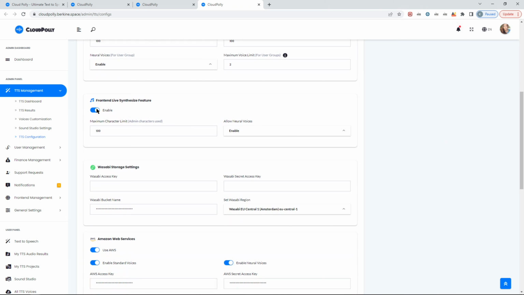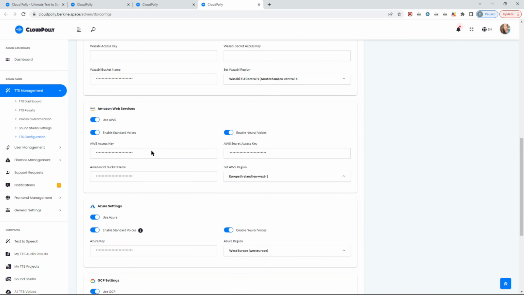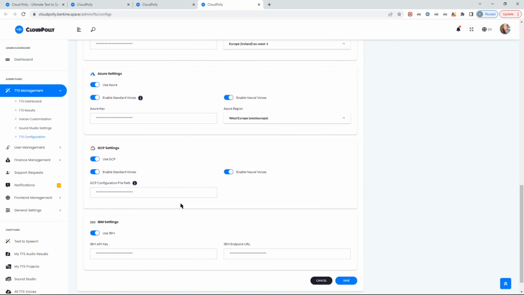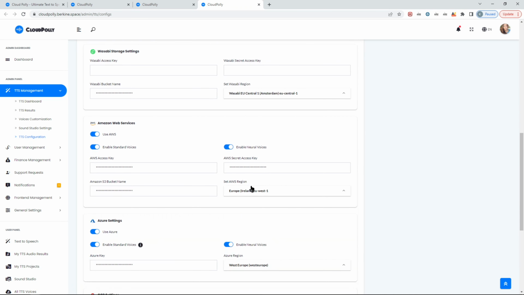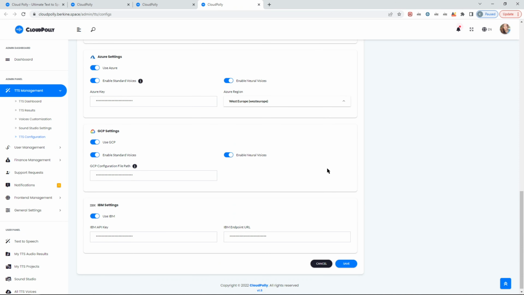The front end, as I said, the live synthesization that you see on the front end, you can disable or enable as you prefer. You can set all your keys if you want to use Wasabi, the AWS keys. The setup instructions for AWS, Azure, GCP, and IBM are available in our documentation. We provide a step-by-step guide with screenshots, so that will be easier for you to configure. And soon I will also create a video tutorial on how to configure each of these cloud vendors. So stay tuned.